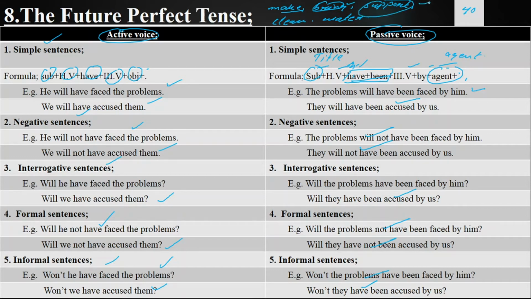And the third verb is support. I support Germany. Germany is supported by me. Germany is not supported by me. Is Germany supported by me? Is Germany not supported by me? Isn't Germany supported by me?